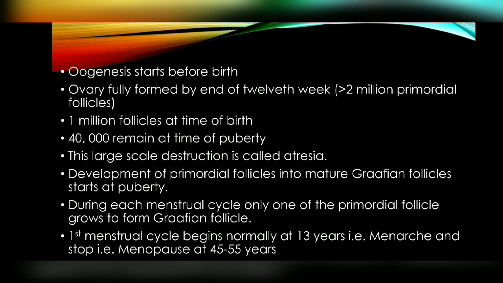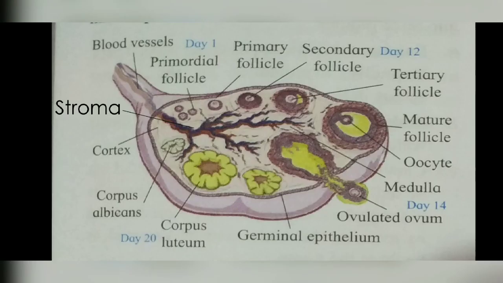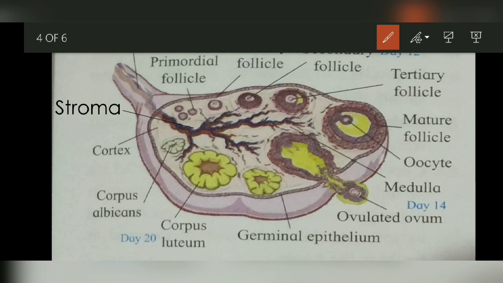Now let's start the main topic, that is the internal structure of the ovary. So here is the structure of this ovary. In this you can see the ovary is divided into two parts. First, you can see this is the cortex, that is the outer part. It is a compact structure, and this compact structure contains a number of developing follicles. A number of follicles are present inside this cortex.